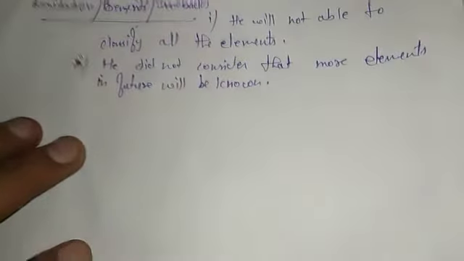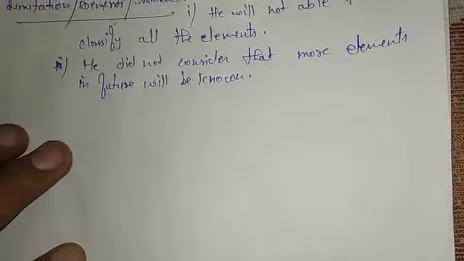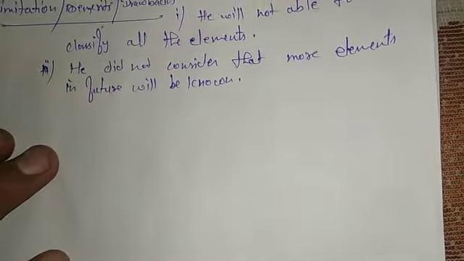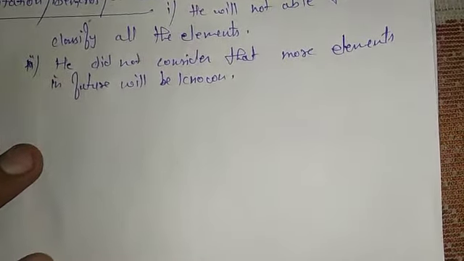He considered that only 31 elements were known today and that this would remain as it is in the future.